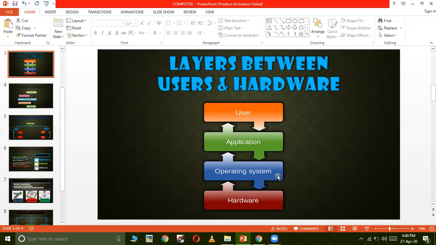So application software will be known as the interface between the user and the operating system. And the operating system can be called an interface between the user and the hardware, and even between the application software and the hardware, because it is in between both of them. Even if you are taking the application software, the user is the only person who's giving the input to the application software. So indirectly also, the operating system is the interface between the user and the hardware.